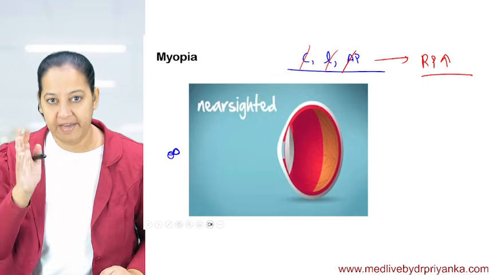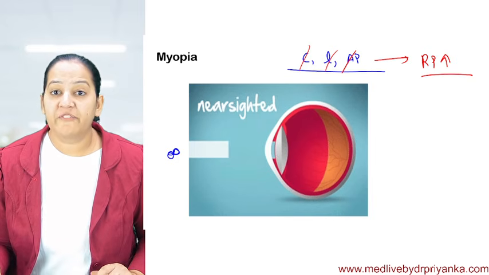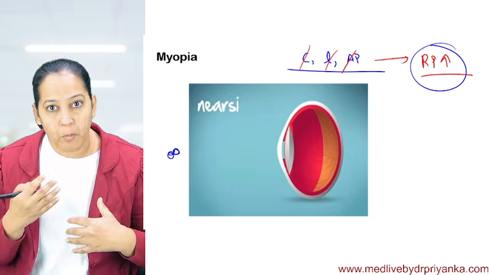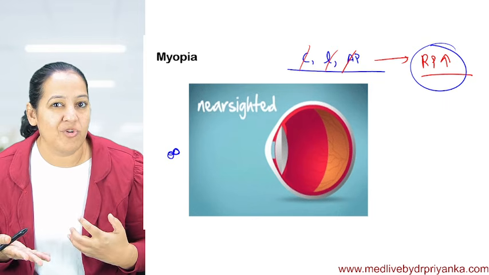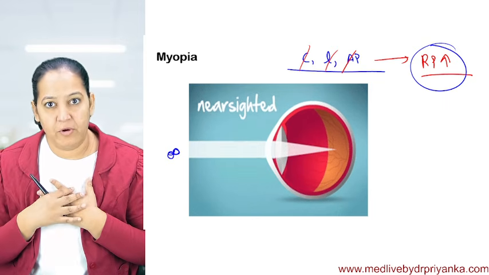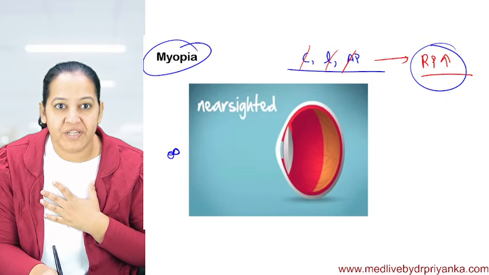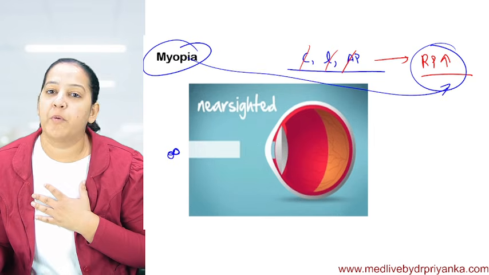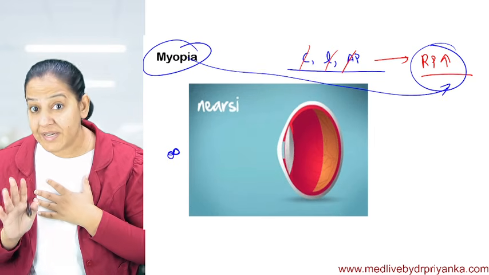Okay, so you can see here in myopia, what is the problem? The refractive power is more. More refractive power is problematic. It's a disease, it's not normal. So if I'm an ophthalmologist and I want to fix myopia in my patient, I have to reduce the refractive power to bring it to normal. First, you understand what the problem is.